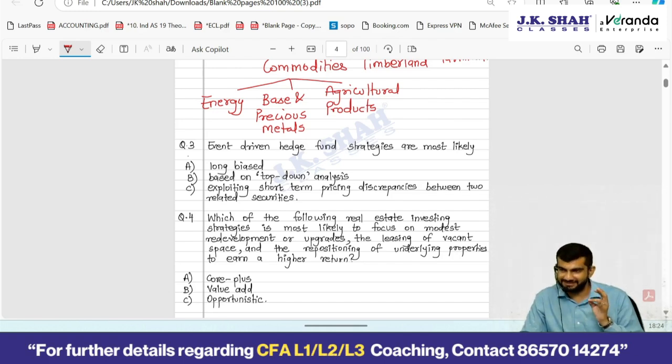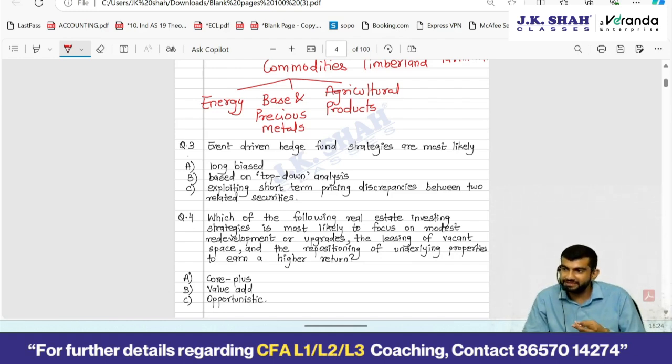In activist investing, if you want to be an activist investor, will you be a short party or a long party? Long. You will invest long. In distressed investing, you want to turn around the company. Will you short the shares or will you go long? Long. In special situations and all, whenever there is a spin-off and all, when there is value creation, that time also you would go long.